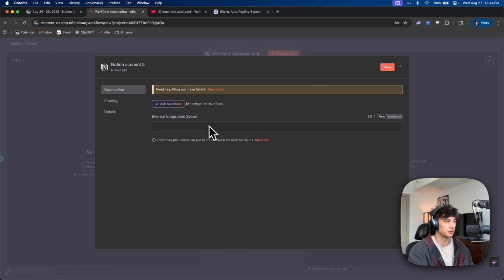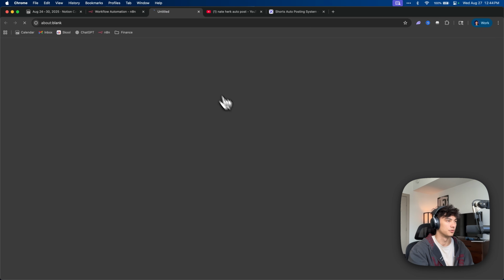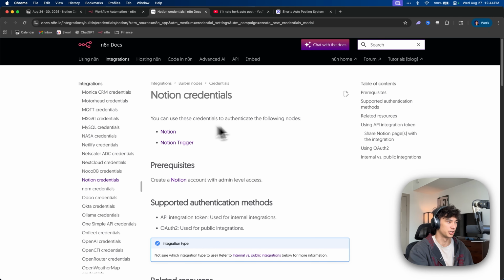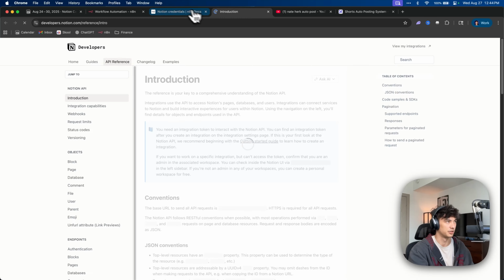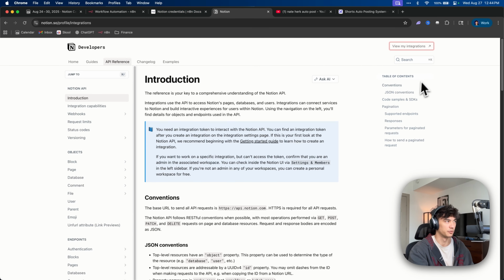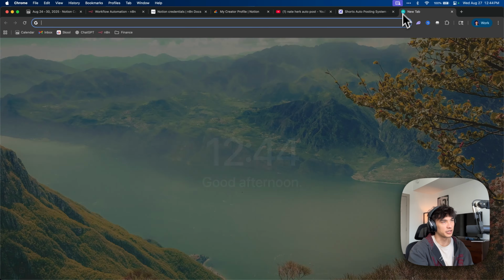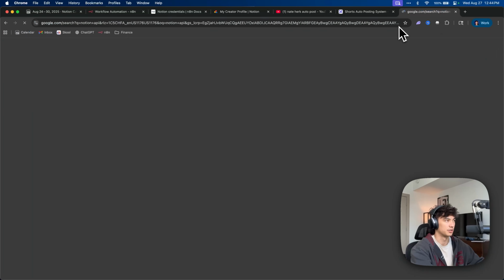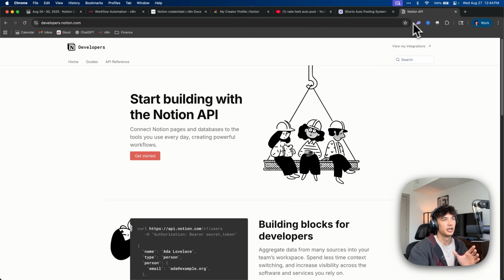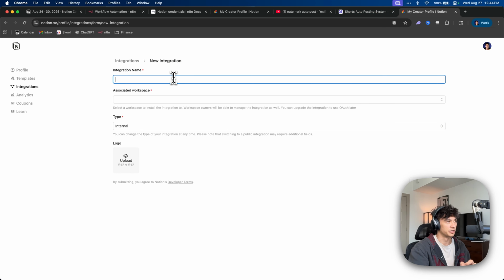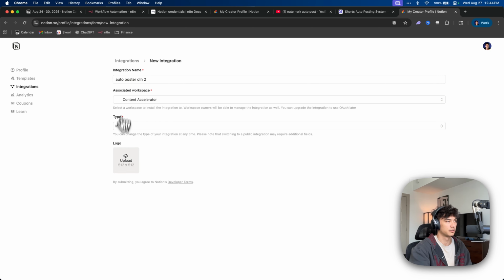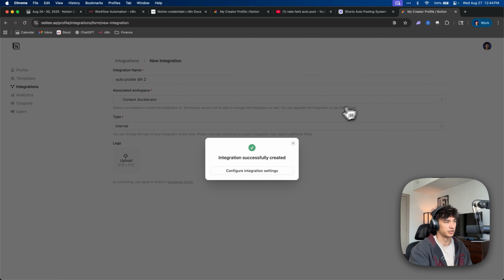Okay, so what we need to do here is go to, let's just click open docs. We need to get to the Notion API, right? API documentation. Okay, and then view my integrations. Cool. Or, you know, the easier way is probably just search up Notion API, right? You go to their API, click view my integrations, and then you can click new integration, auto poster. And then that is fine. We can just leave everything like that, click save.